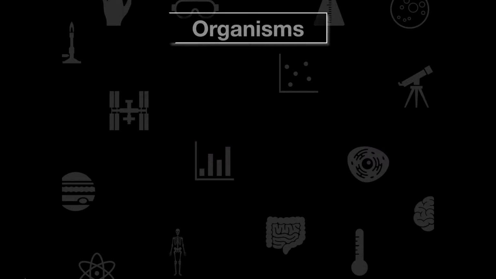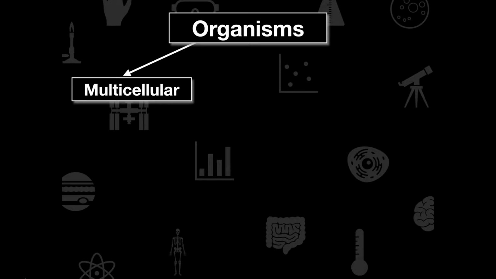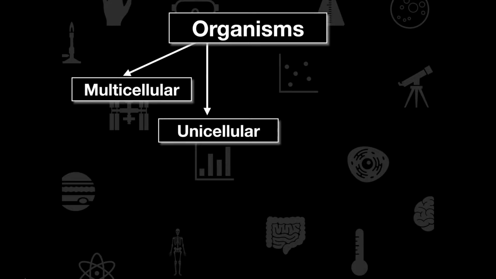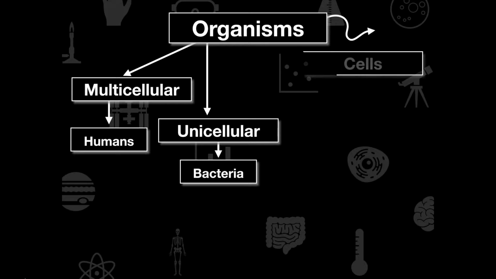So if we're thinking about organisms, well, organisms can be one of two things. They can be multicellular, like us, or they can be unicellular. Now, multicellular organisms are made out of multiple cells. That's like humans. And unicellular organisms, well, they're only made out of one cell. An example of that might be bacteria. So we can break this down.